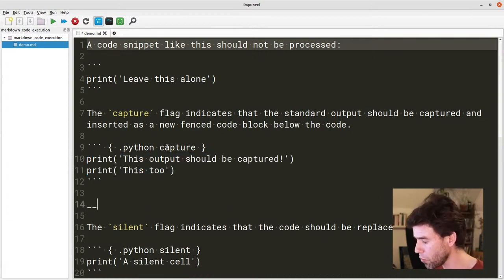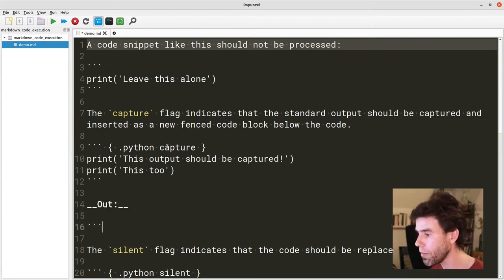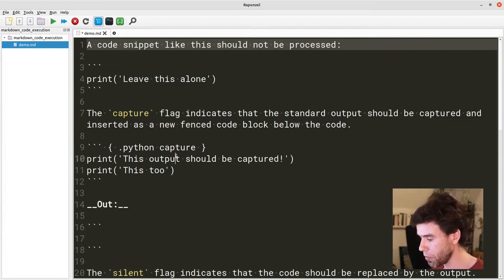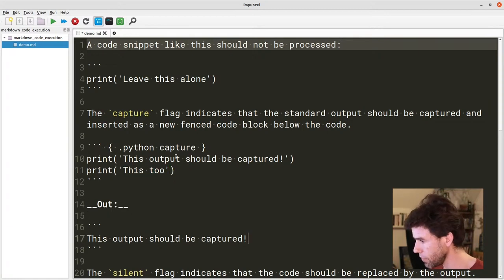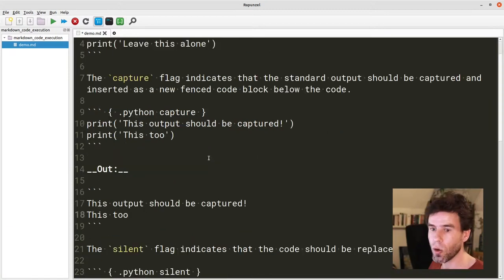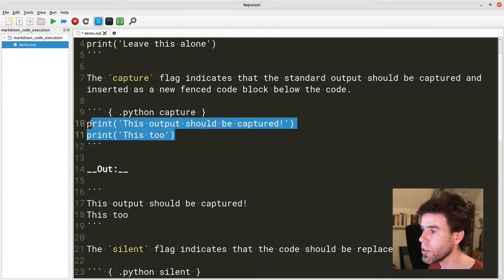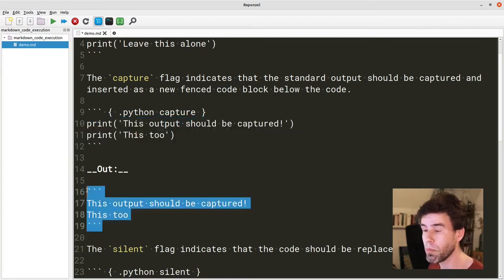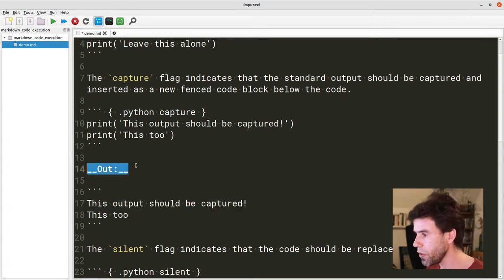So our program should programmatically do what I'm doing manually now. So it should put this here and this here. So I hope you see the logic, right? So it is actually executing this code. What it will do is print out two very simple things. This output should be captured and this too. That output should be put again inside a code block with these backticks. And there should be a little prefix, or however you want to call it, "out:", to indicate that that's actually the output. That's what we'd like it to do.